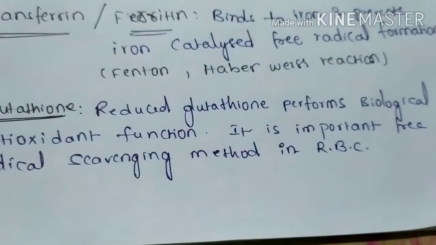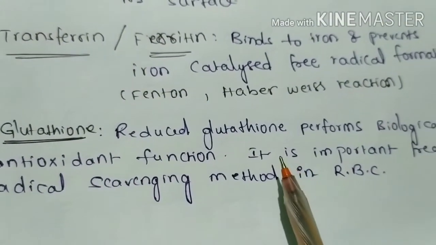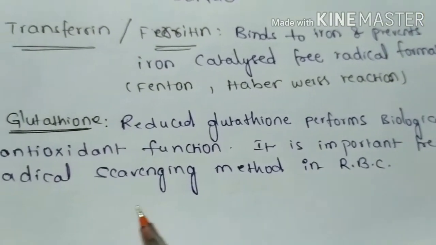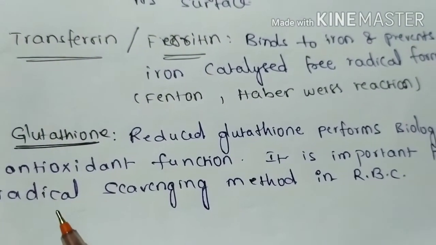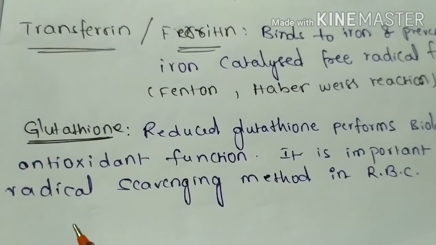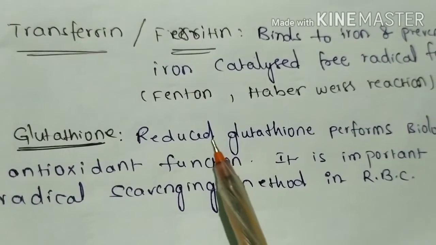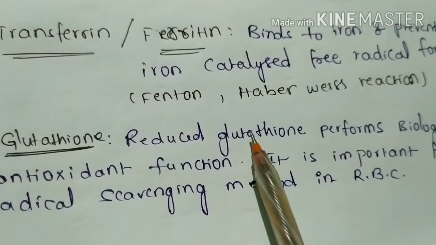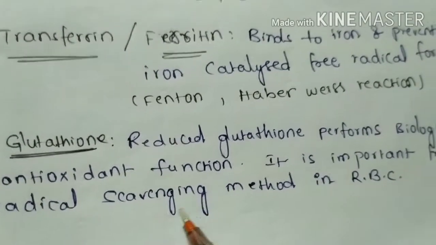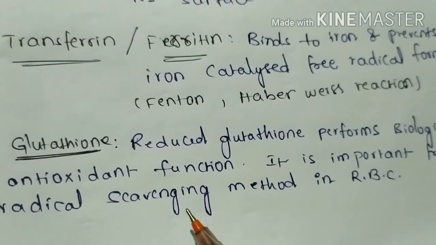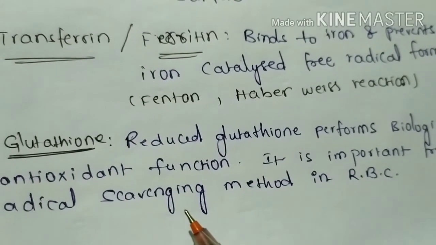Reduced glutathione performs biological antioxidant function, which I discussed earlier, and it is an important free radical scavenging method in RBC. In glucose 6-phosphate dehydrogenase deficiency, there is no NADPH formation, which is required for regeneration of reduced glutathione. Hence, this causes loss of RBC membrane integrity and leads to glucose 6-phosphate dehydrogenase deficiency induced hemolysis.